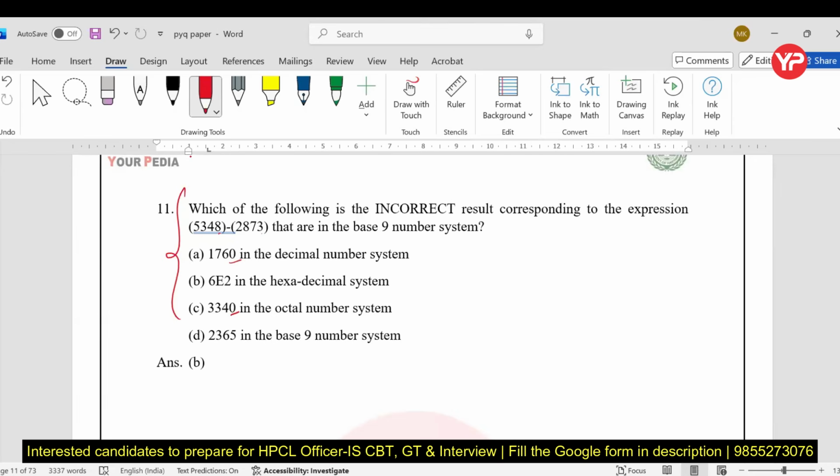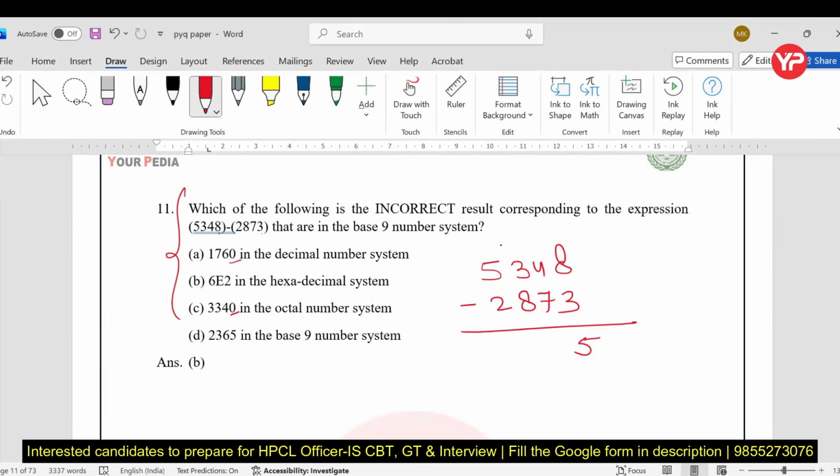Now, 5348 minus 2873. Because it's base 9, all the values are between 0 and 8. So 8 minus 3 is 5.